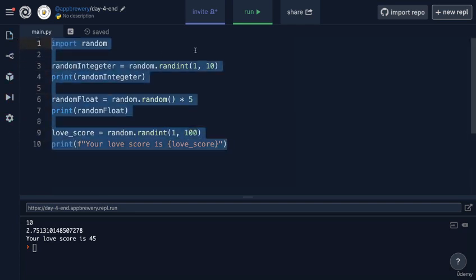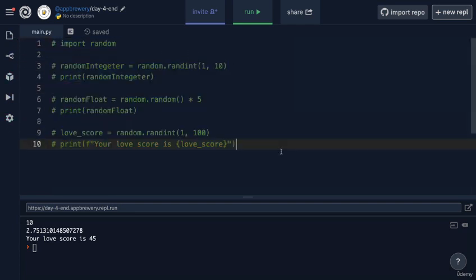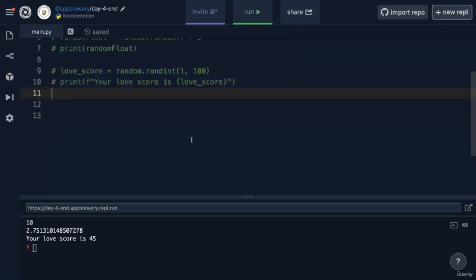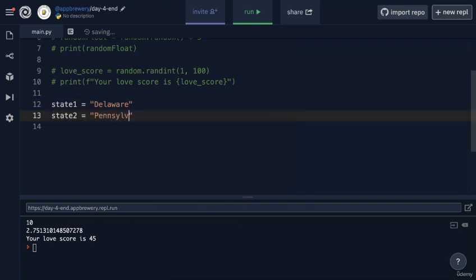Now, I'm going to go ahead and comment out the code from our previous lesson on randomness, and you can do the same if you want to keep a note of the previous code and use it as sort of a live textbook where you can comment out the code or comment it back in order to see how it works, or you can delete it. It's totally up to you. Now, let's say that I wanted to store all of the names of the states of the US. Previously, without knowing about this list data structure, we might have written state 1 equals Delaware, state 2 equals Pennsylvania, and so on and so forth. And we would create as many variables as we have states.